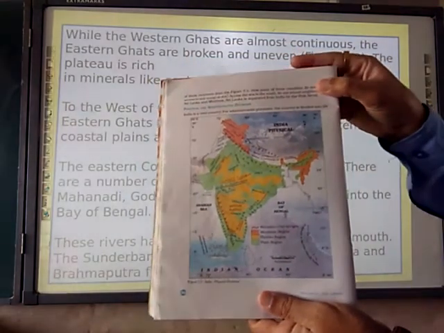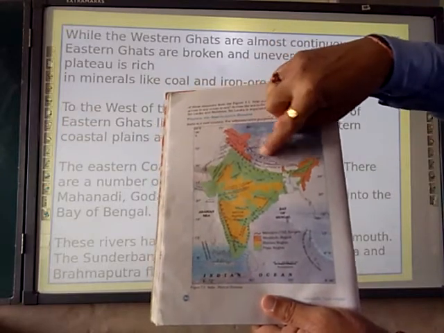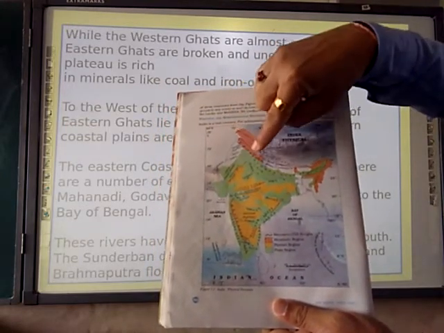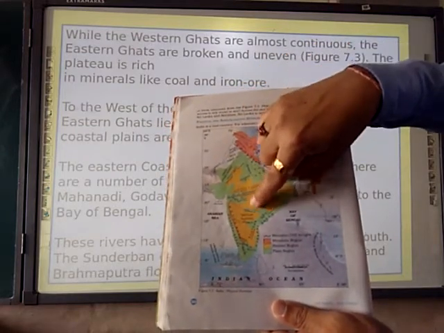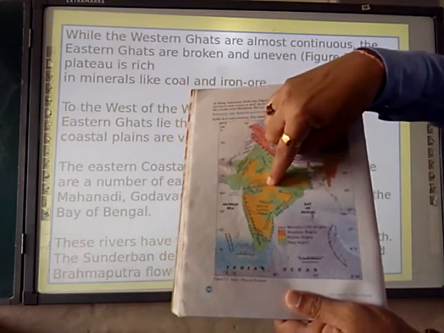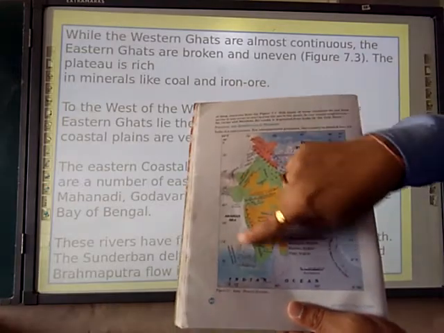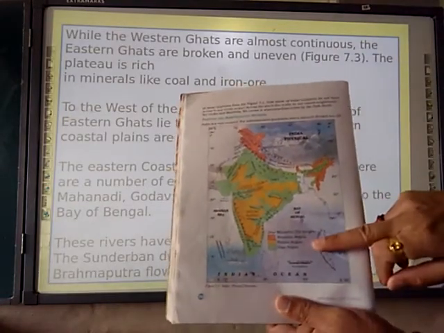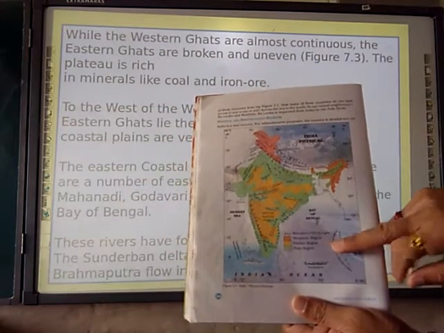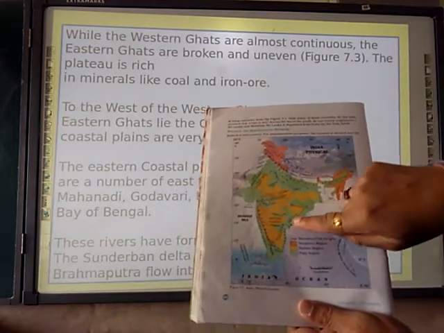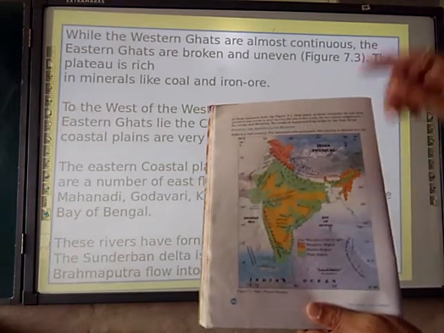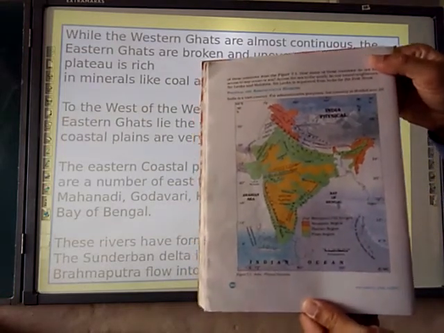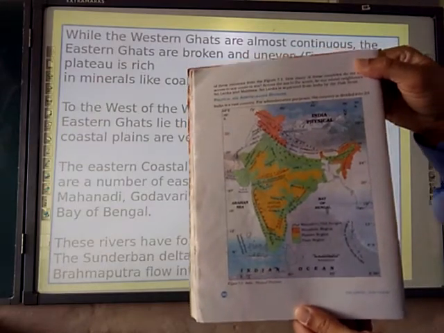In the physical division of India, here we have the Himalaya mountains, here we have the Great Indian Desert, and here we have the northern plain. This yellowish part is the plateau, and the green part is the plain area. Among the islands we have Lakshadweep and Andaman and Nicobar. The Western Ghats and Eastern Ghats are here. So please read the map given on page number 50, physical division of India.